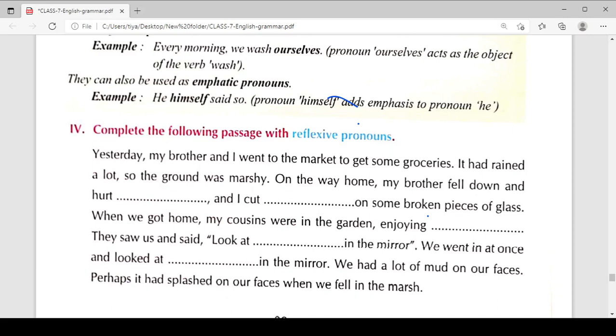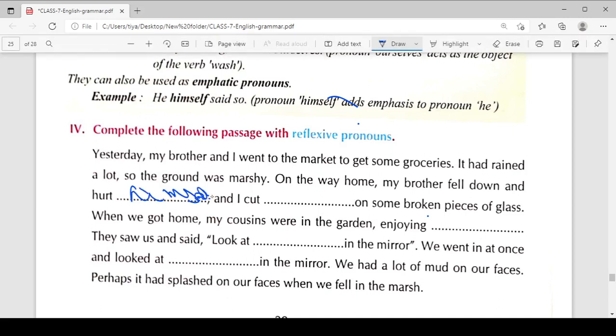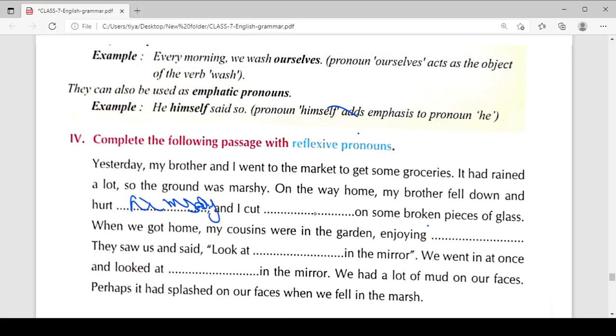Okay, yesterday my brother and I went to the market to get some groceries. It had rained a lot, so the ground was marshy on the way home. My brother fell down and hurt himself, and I cut myself। ओके, जस्ट कीप रिमेंबर कि हम लोग को हिमसेल्फ कहाँ यूज करना है, माई सेल्फ कहाँ यूज करना है।